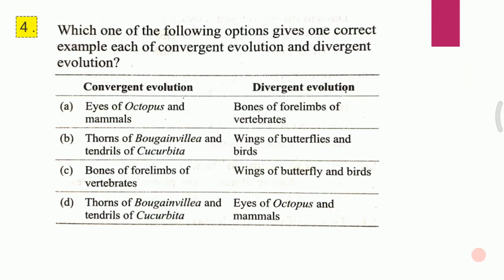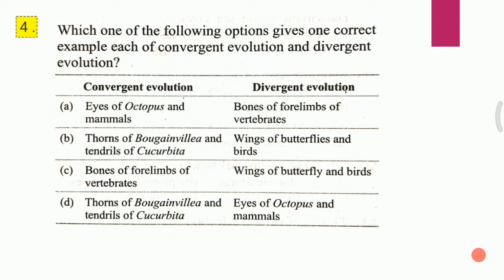Fourth question, which of the following options gives one correct example each of convergent evolution and divergent evolution? A. Eye of octopus and mammals, bones of forelimbs of vertebrates. B. Thorns of bougainvillea and tendrils of cucurbita, wings of butterflies and birds. C. Bones of forelimbs of vertebrates, wings of butterfly and birds.